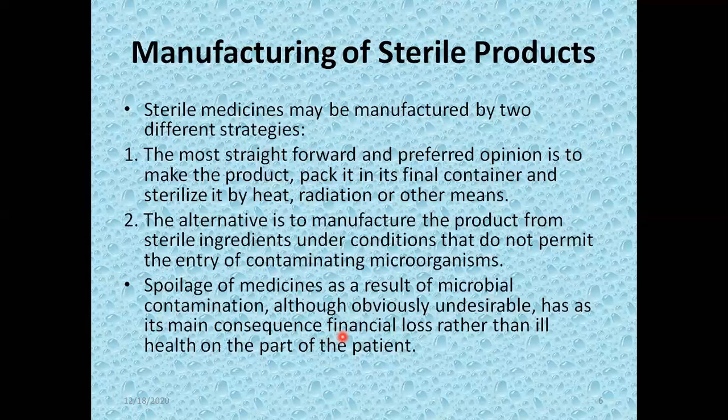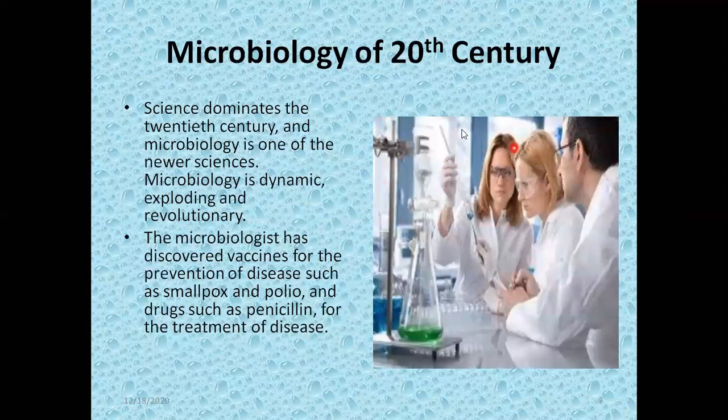If the medicines are destroyed, deteriorated or spoiled, then instead of giving benefit, they would definitely produce harm. And as a result, since the patient has to pay, there is an economic burden. So this is the manufacturing of sterile products, and this is important to know.